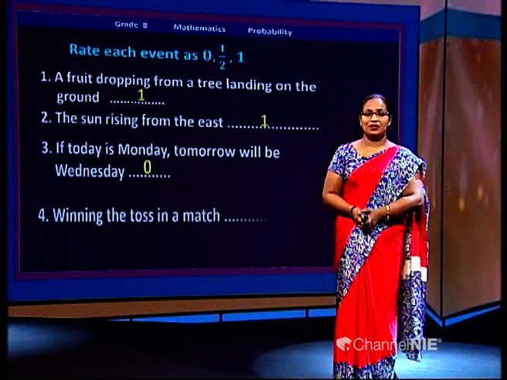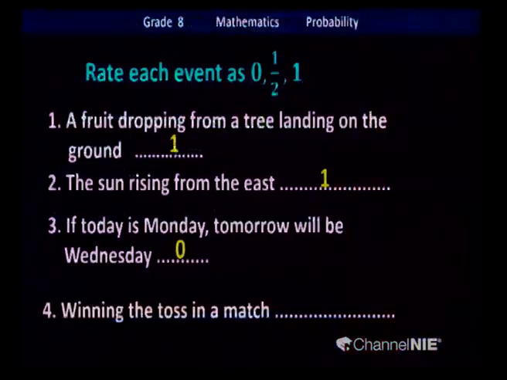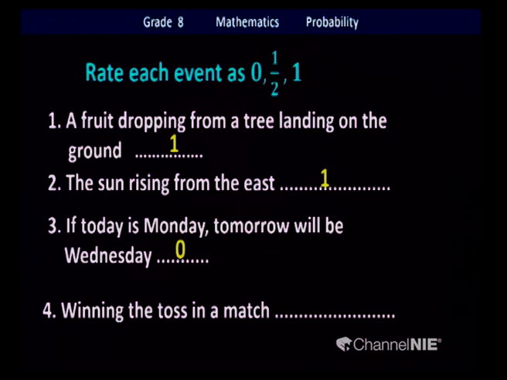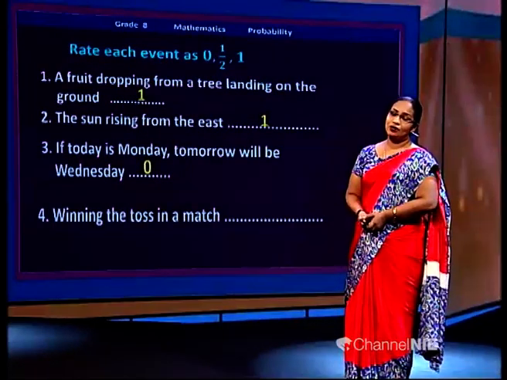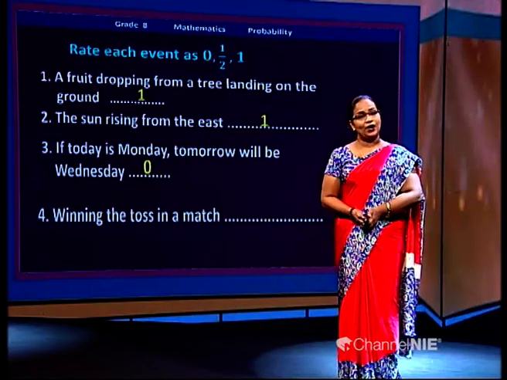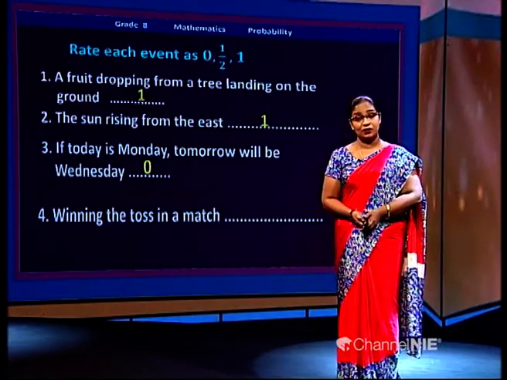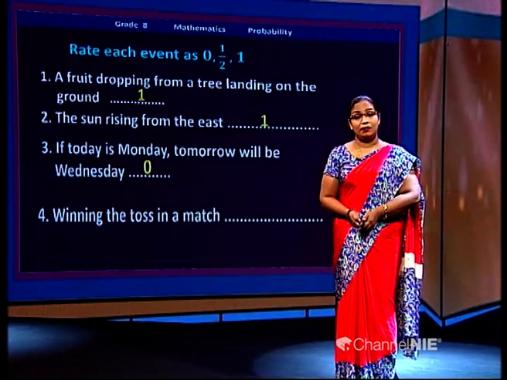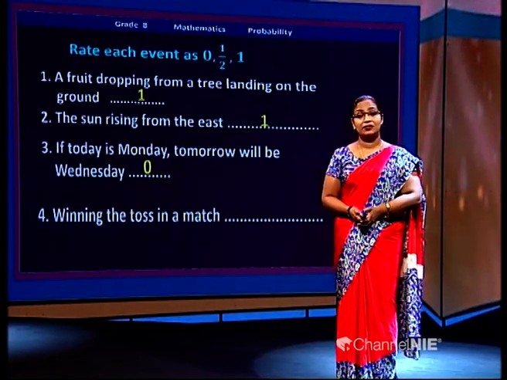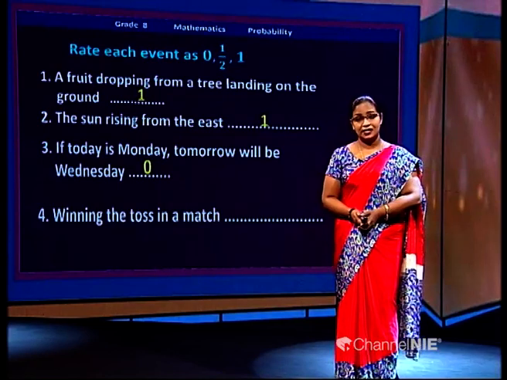Next one. Read it. Winning the toss in a match. You experience this a lot. You toss and win it. When you toss the coin, what are the outcomes? You will get head or tail. You ask for head or tail. Yes, you ask for tail. So what is the chance of you winning with tail? What is the chance?